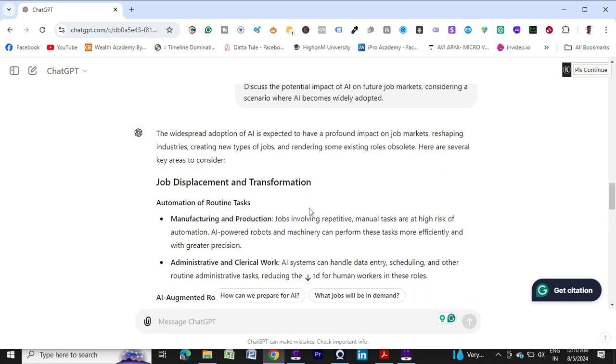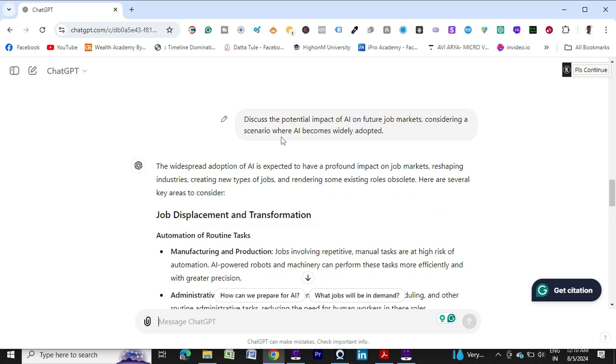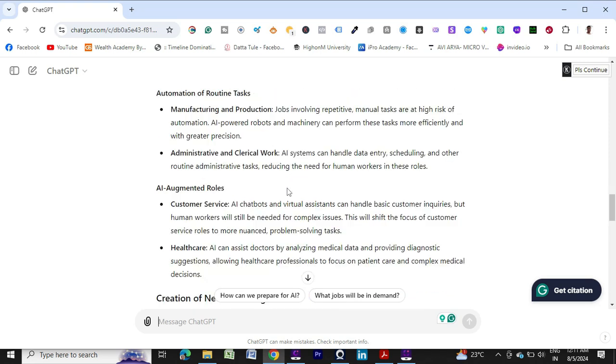So I told ChatGPT to discuss the potential impact of AI on the future job market. So how will it impact the future job market? Imagine that scenario, when AI becomes the governor, AI will rule the world. So at that time, what will the job market be? So I told ChatGPT to create a scenario on it. I told ChatGPT to visualize those days. Okay, so accordingly, it has created the content. So it will be more specific.